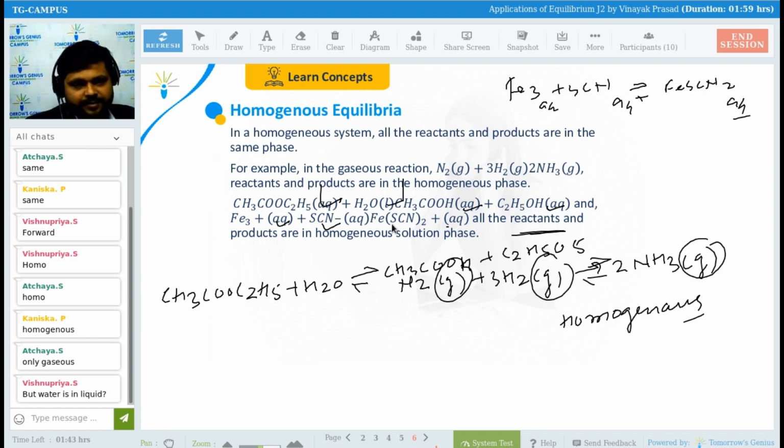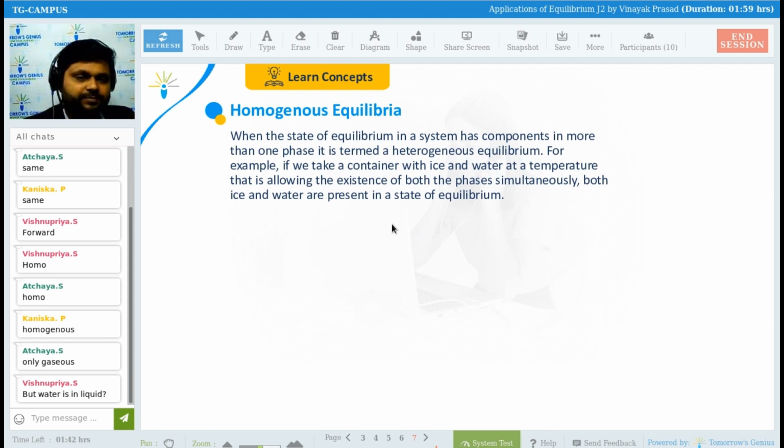See, guys, let's suppose here water is there. Yes, Vishnupriya. If I have to change this into aqueous, then will it be homogeneous or not? Then it will be homogeneous. Okay. Now come to the next point.